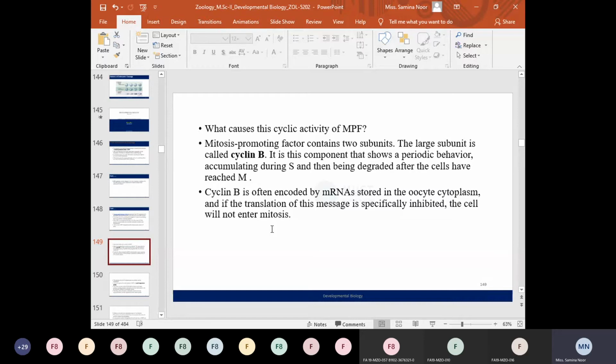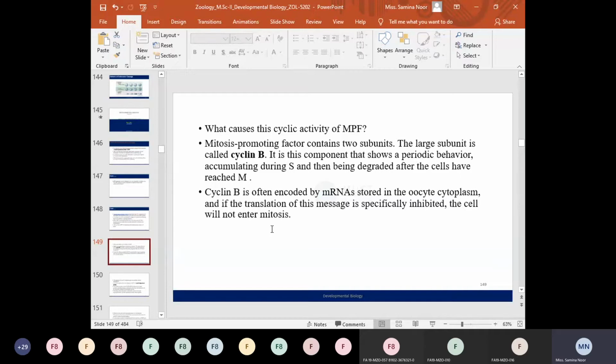So the key component of the mitosis promoting factor is the cyclin B protein, which is the larger subunit of the MPF. This subunit shows periodic behavior, as cyclin B accumulates during the S phase and then is degraded after the cells have reached the M or division phase.